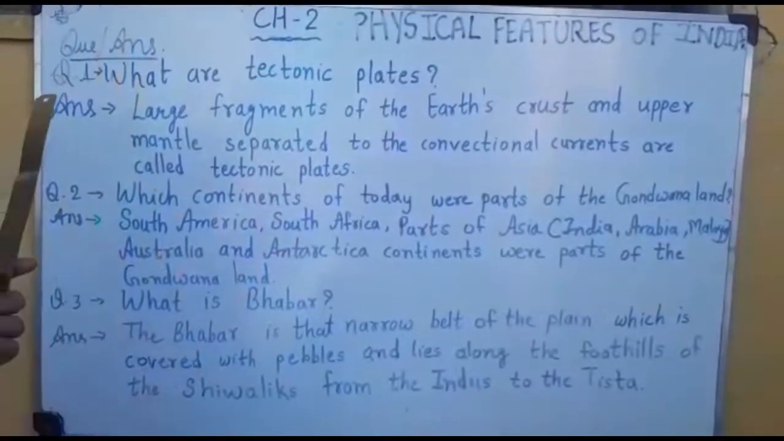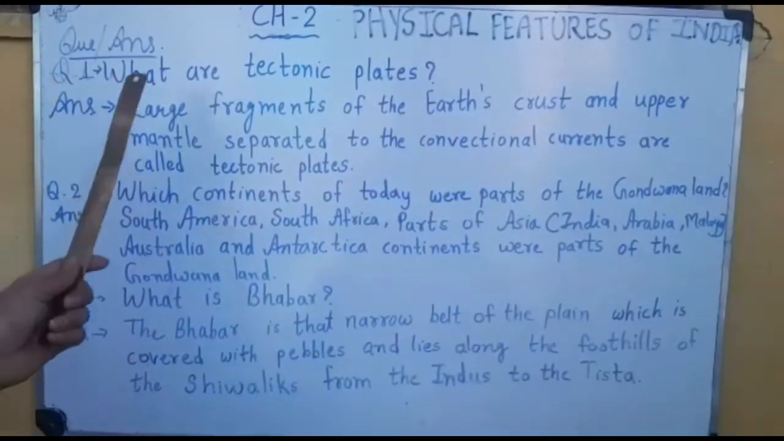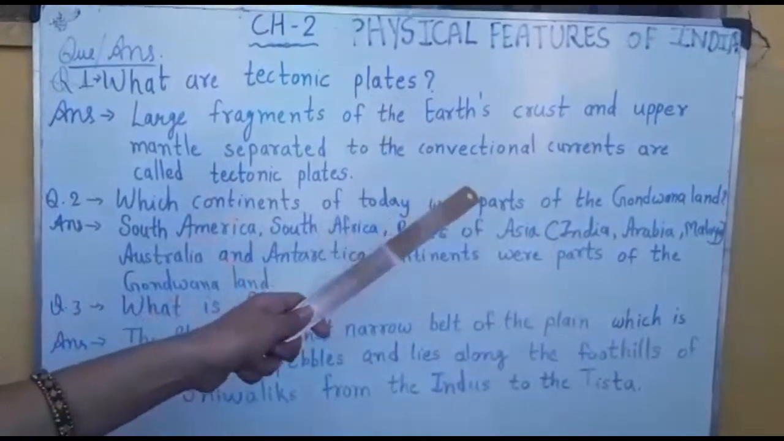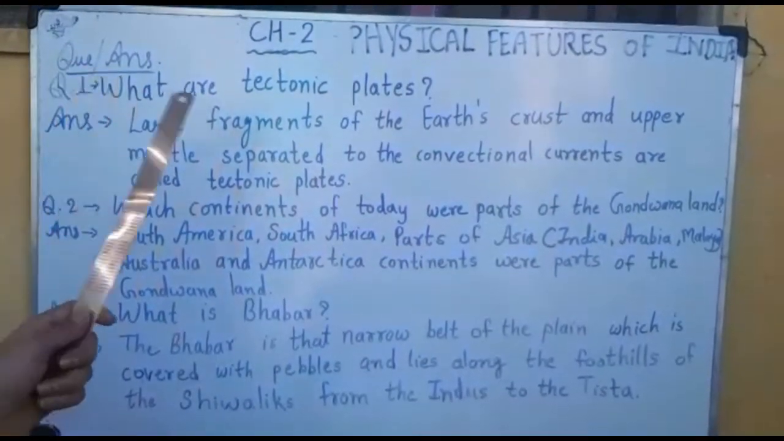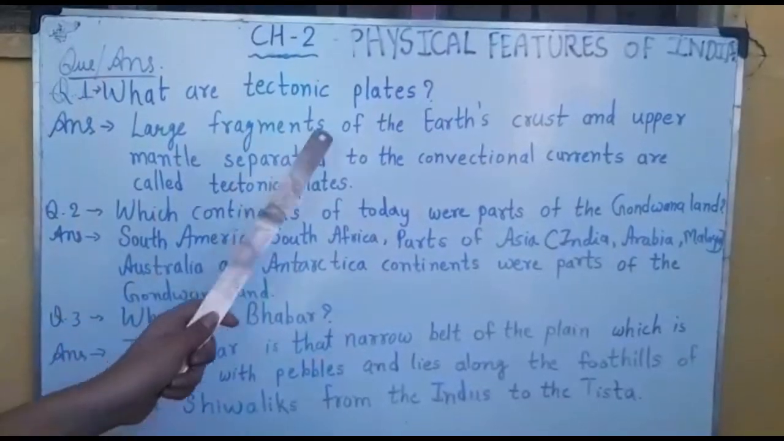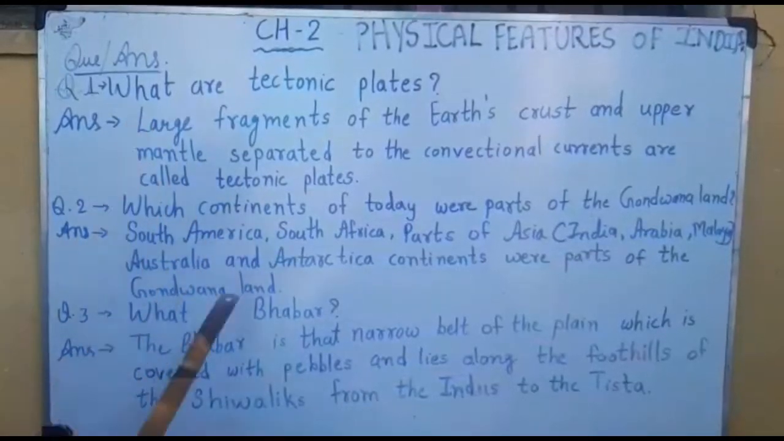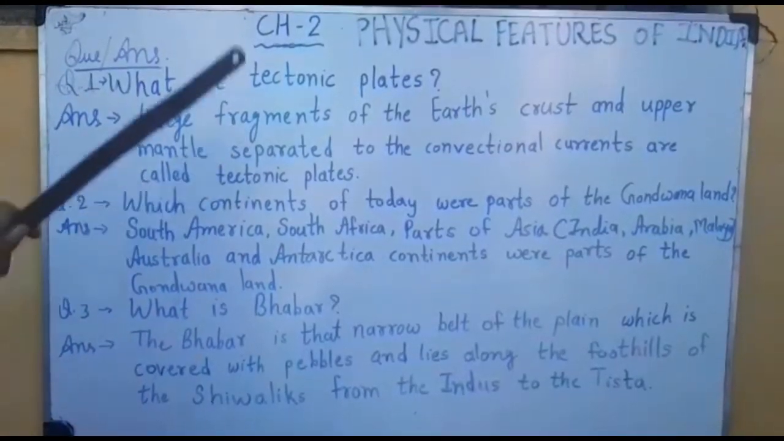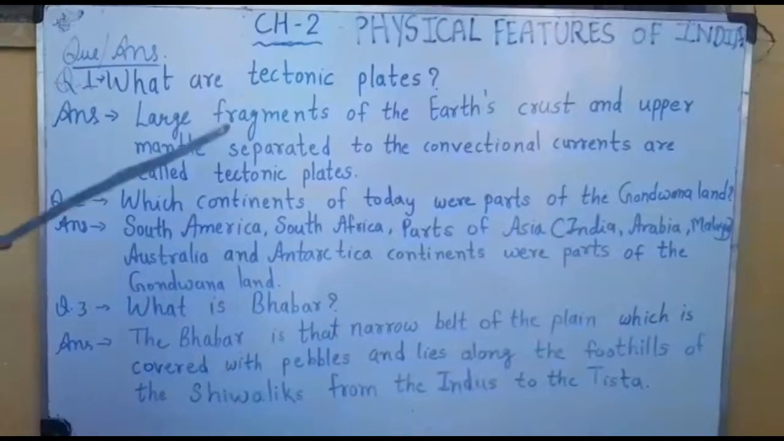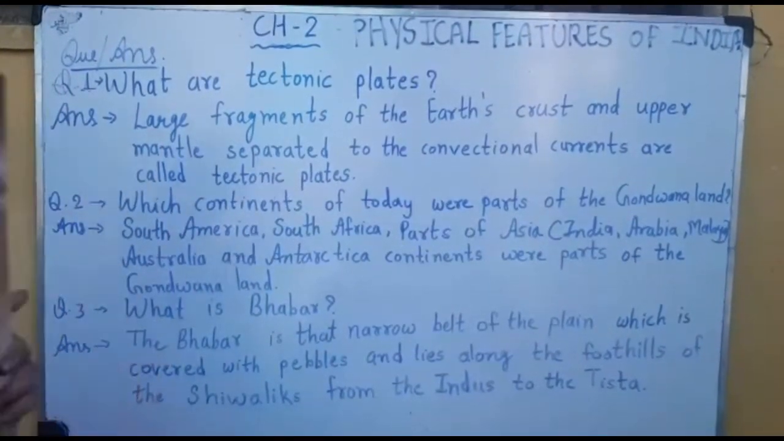We had already discussed this in the topics. The answer is: large fragments of the earth's crust, means large particles of earth's crust and upper mantle separated by the convectional currents are called tectonic plates. Those fragments are separated by the convectional currents. These are called tectonic plates.